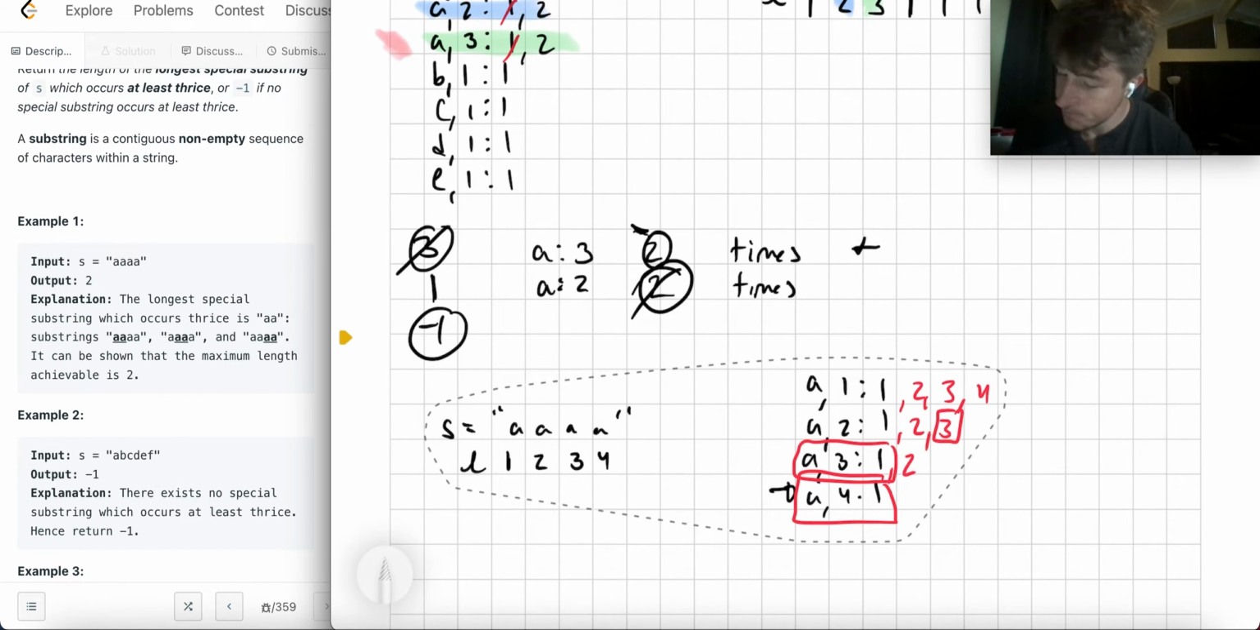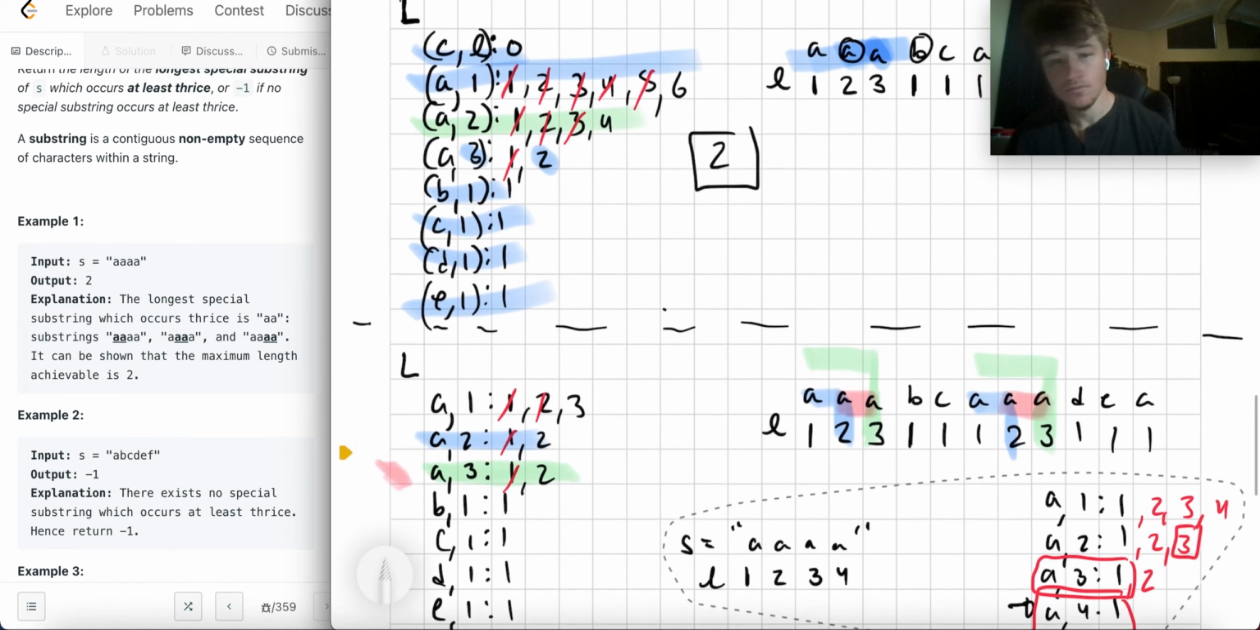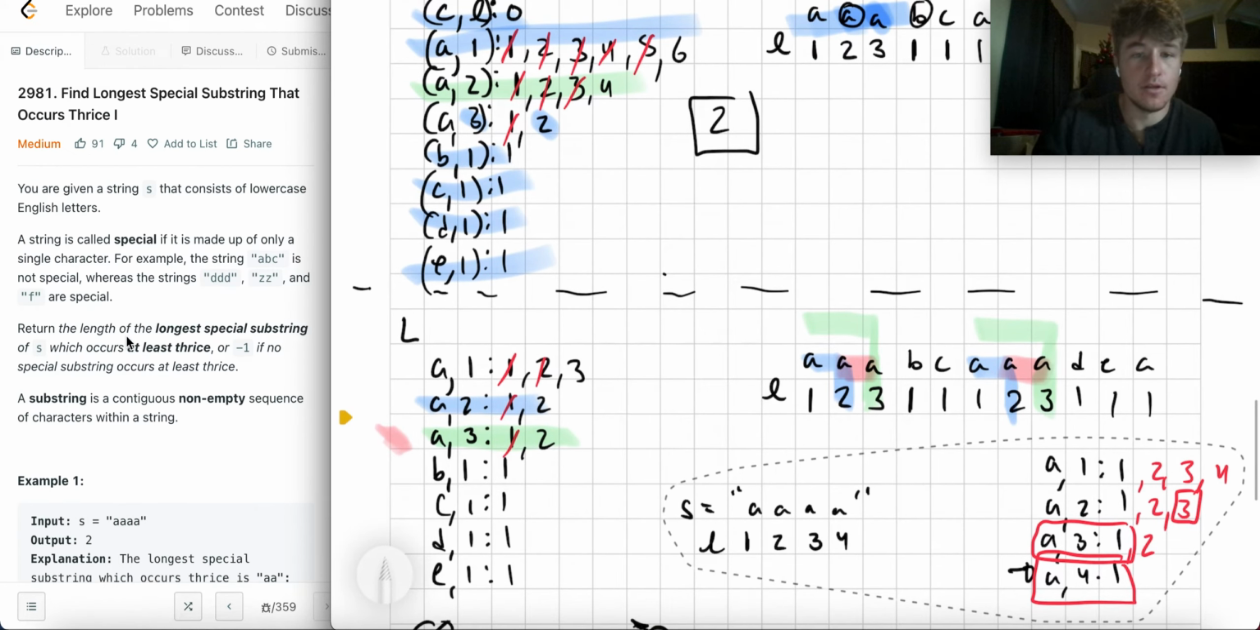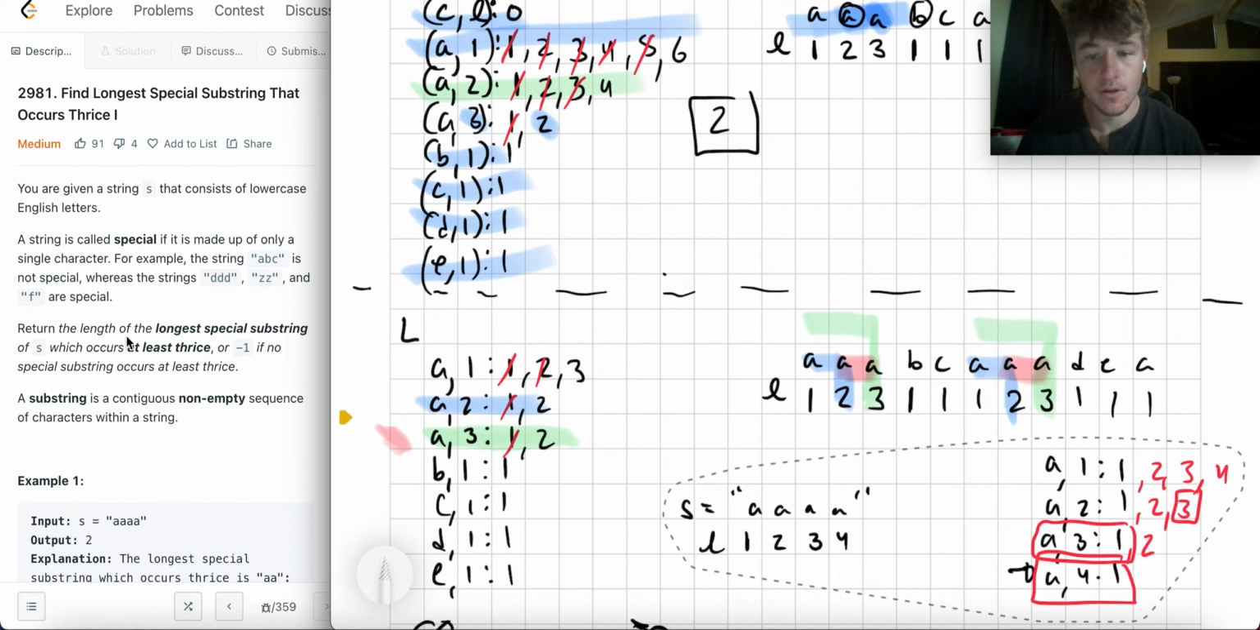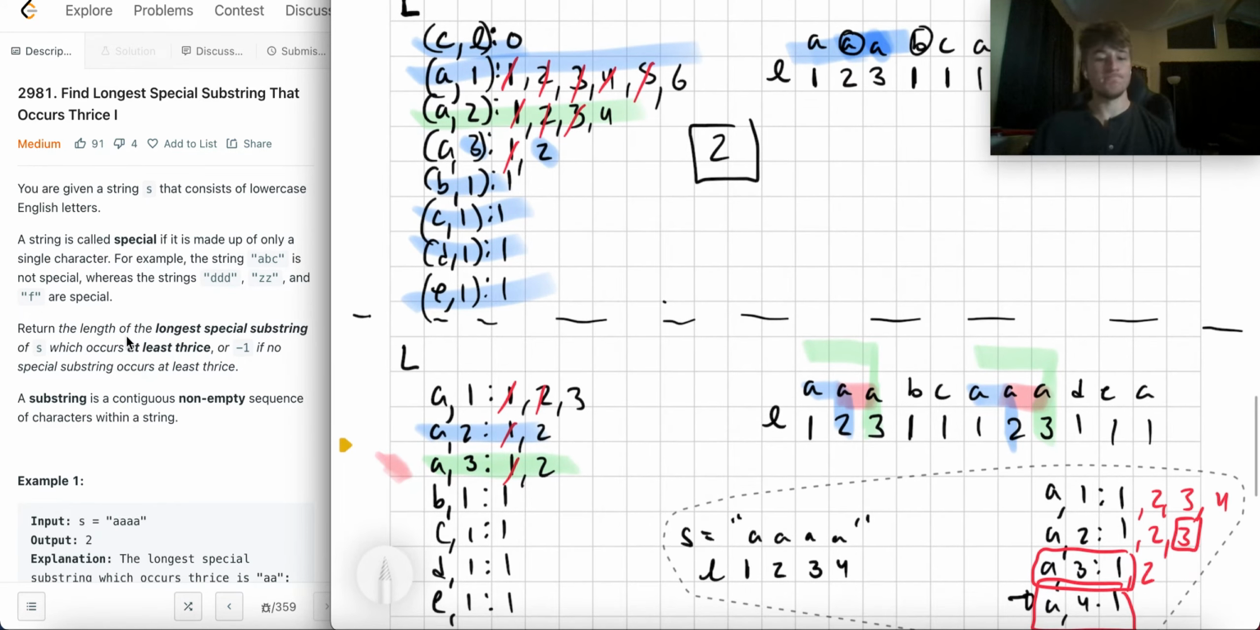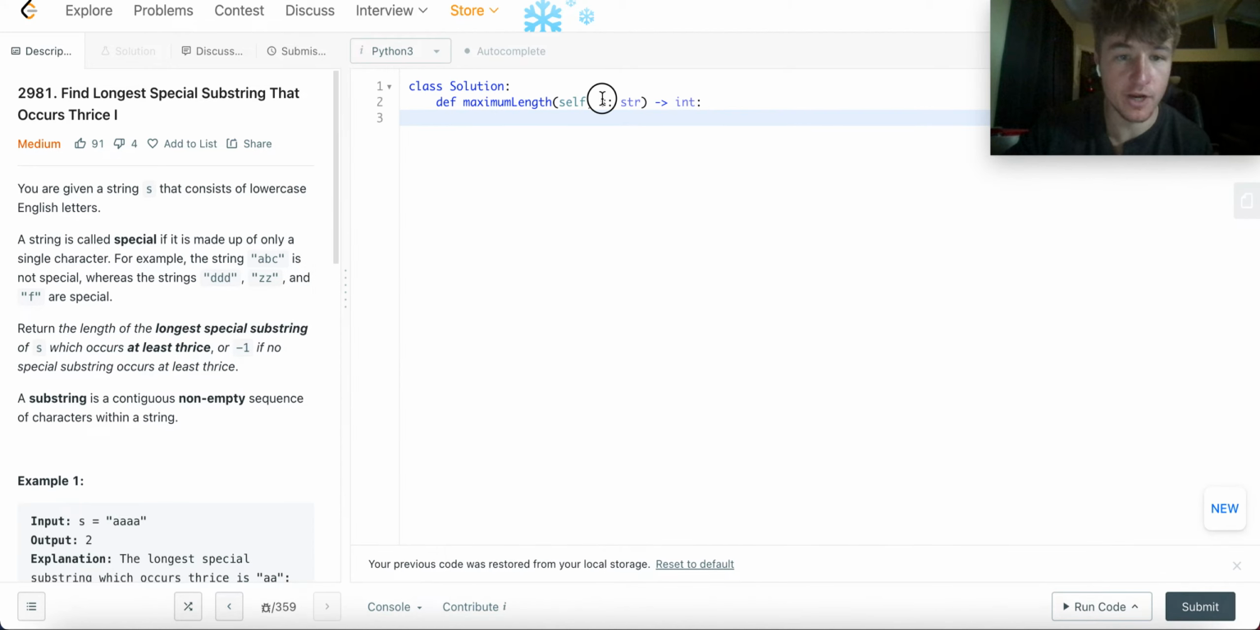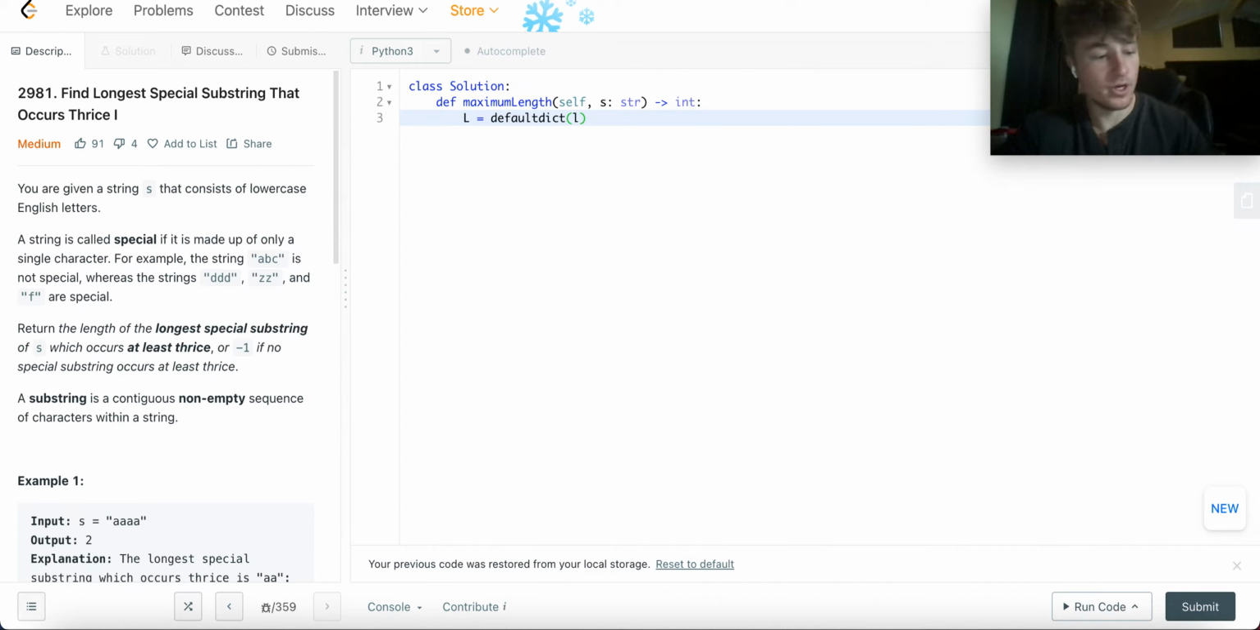All right, so let's go ahead and code this bad boy. So we'll create our ledger. And I'm going to create it as 2 default dicts. You're probably going to hate the way that I'm doing this, and I do apologize. All right. And the default is 0.